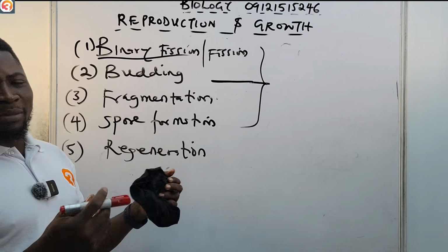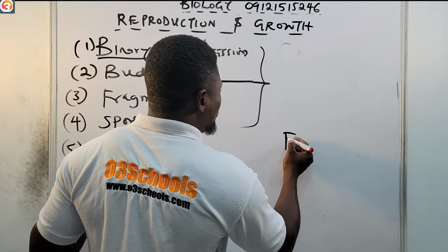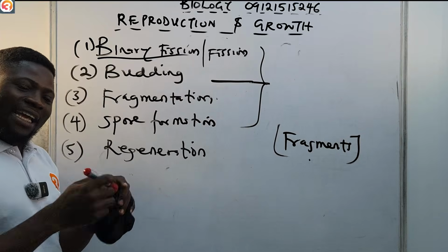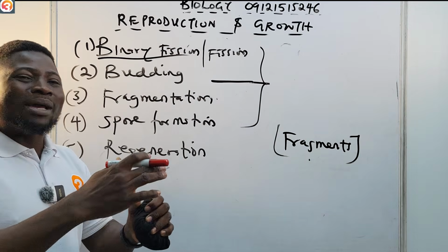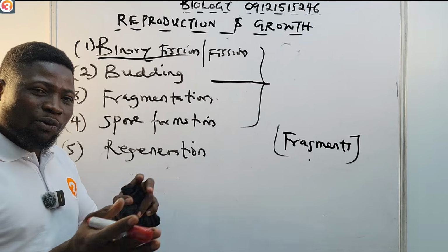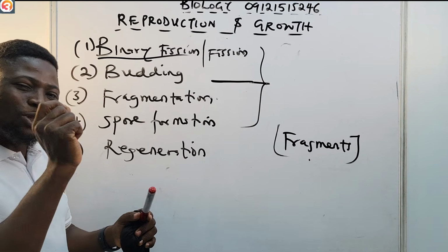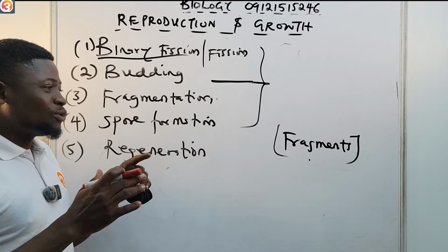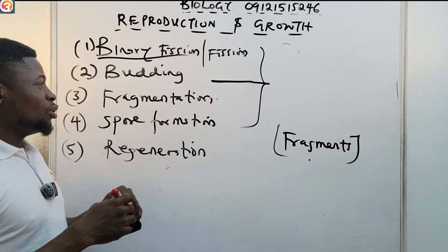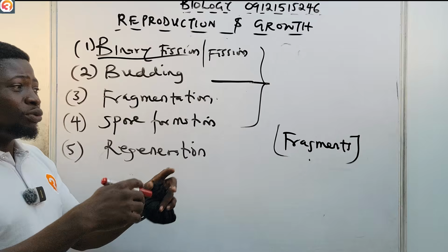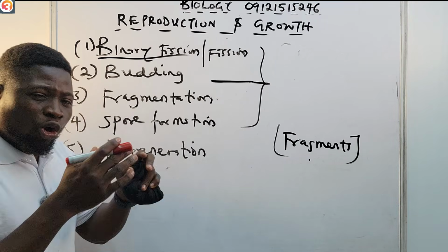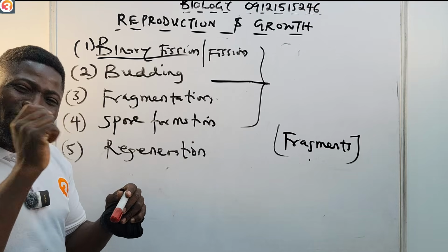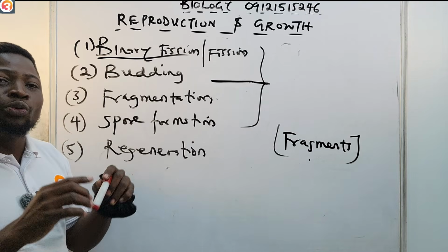Now let us go to fragmentation. From the word fragmentation, we know the word fragments. This means that the parent will be broken down into many fragments, many pieces, and then each of those pieces or fragments will form a new organism. So that is what fragmentation simply means.